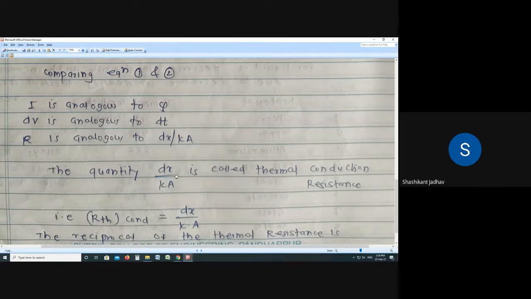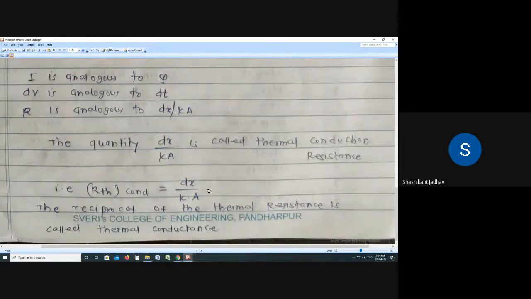So that is, write down in bracket, R thermal conduction is equal to, what is the notation for thermal conduction resistance? That is R_th (conduction) is equal to dx by k. So this is nothing but thermal conduction resistance.